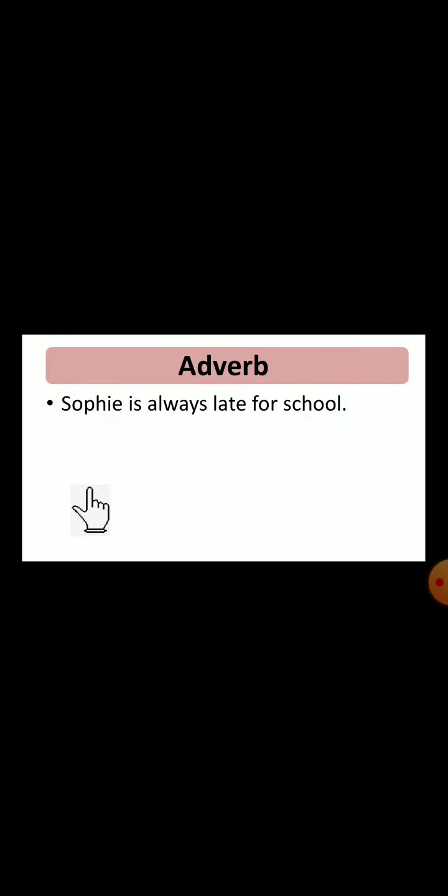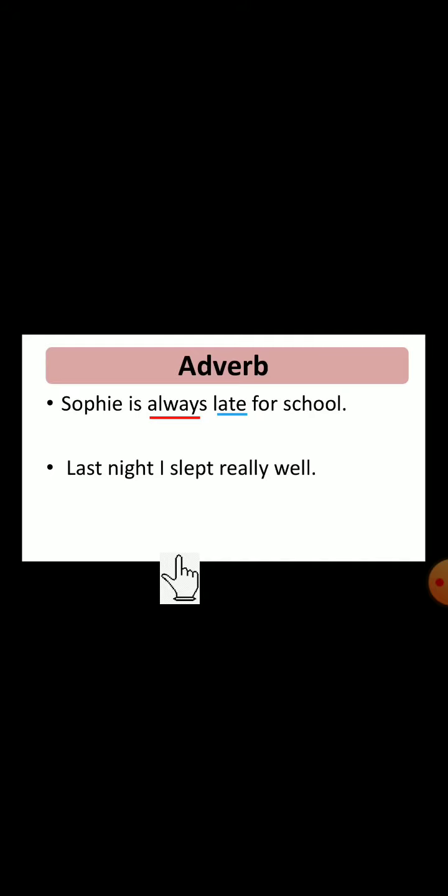Here always is showing the time. Late is also an adverb because it is giving more information about the verb. Last night I slept really well. So here which is the adverb? Yes, very good. Last night is the adverb here.